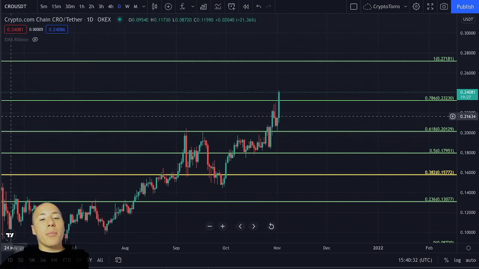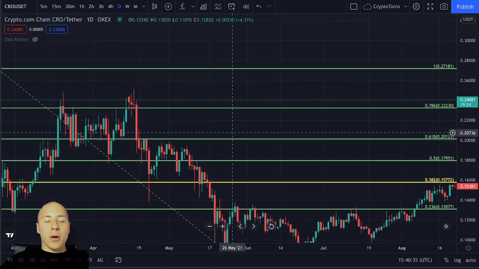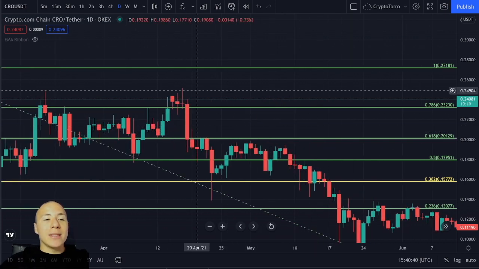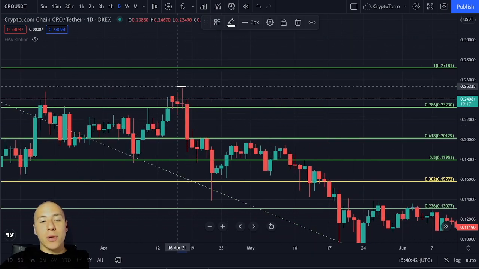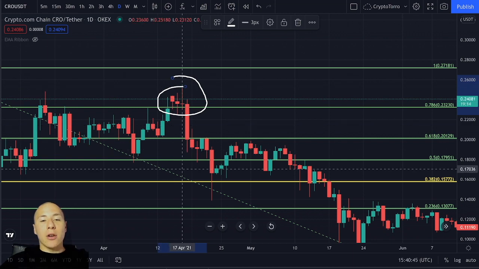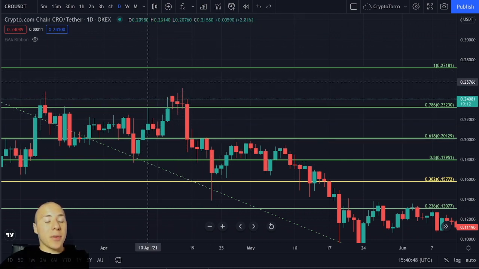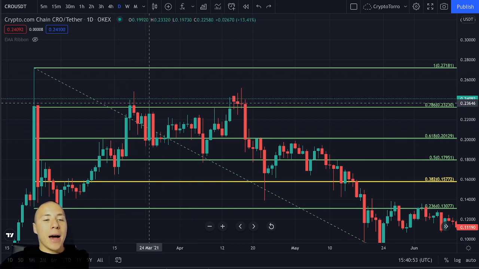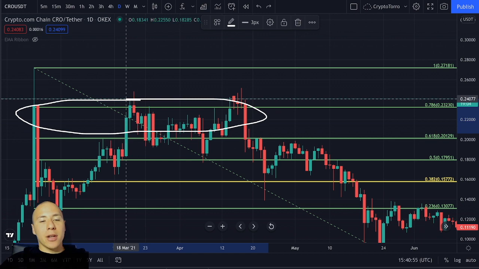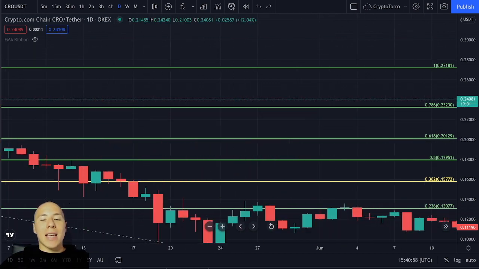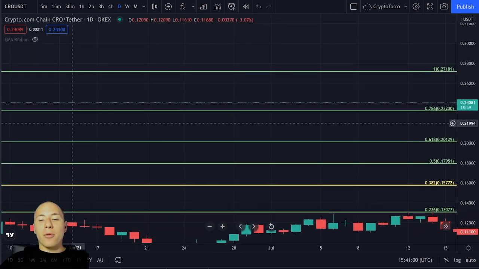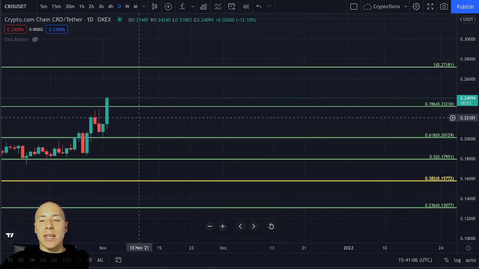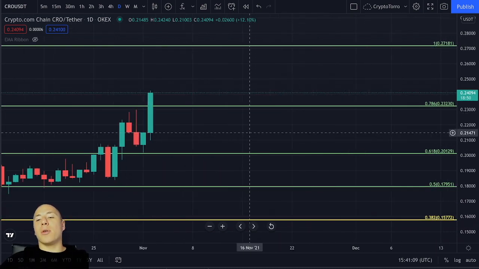And what I think is even more important is that above this level, above the 0.786 Fibonacci, we have only seen in the past 3 daily candle closes. So we saw these 3 candles who were able to actually close on top of the 0.786 Fibonacci, and those were the only 3 candles that did not get rejected by this level. So that is something I think is absolutely important. And right now, what I think is absolutely good to know is to see if we currently can stay on top of this level today, and we'll see this daily candle close on top of the 0.786.